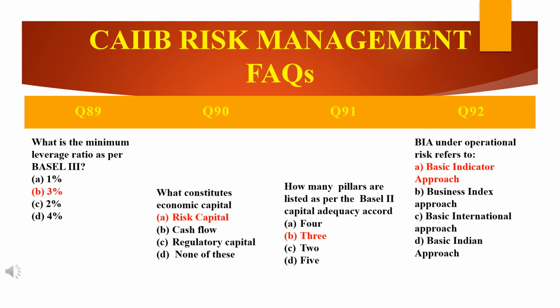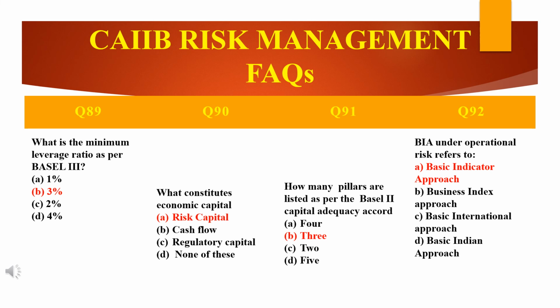The last question in this slide, BIA under operational risk refers to BIA. We have already studied this in our previous questions. You can go back to the first or the second part, you will get the answer. BIA is nothing but basic indicator approach. Banks in India are required to adopt one of the following approaches for calculation of their capital charges for operational risk. So this is one of the approaches, the basic indicator approach.